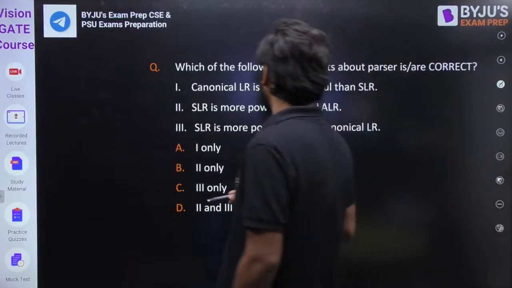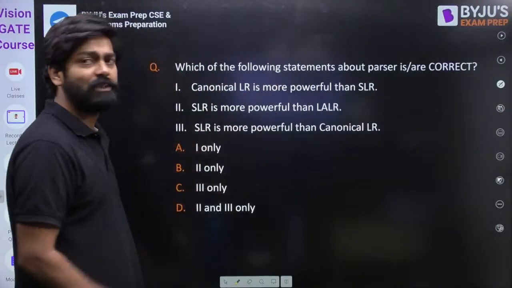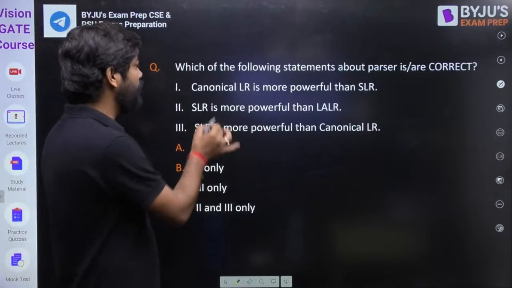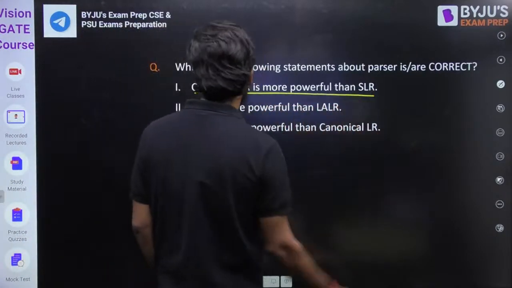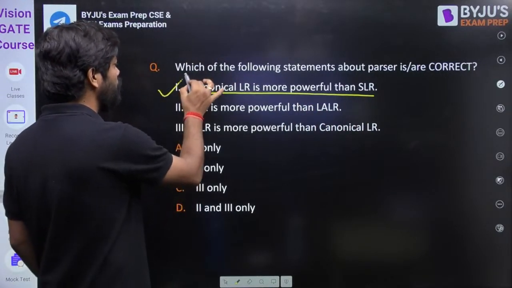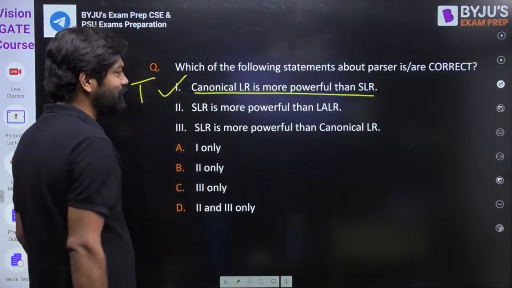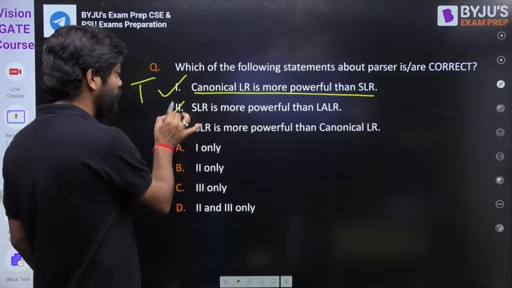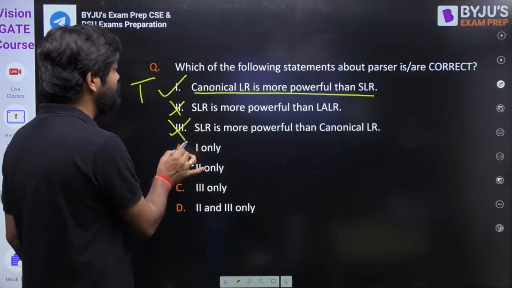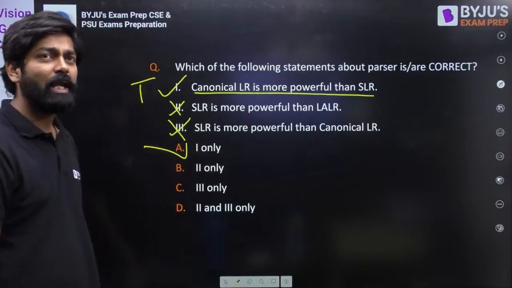Okay. Which of the following statements about parsers is not correct? Not correct. Canonical LR is more powerful than SLR? CLR is more powerful than SLR? Yes, this is true. Is SLR more powerful than LALR? No, this is false. SLR is more powerful than canonical LR? No. So what is the answer? Answer is A only for this one.